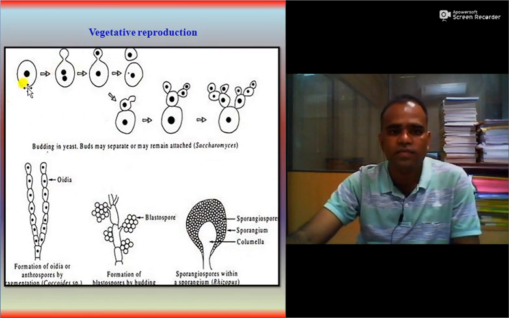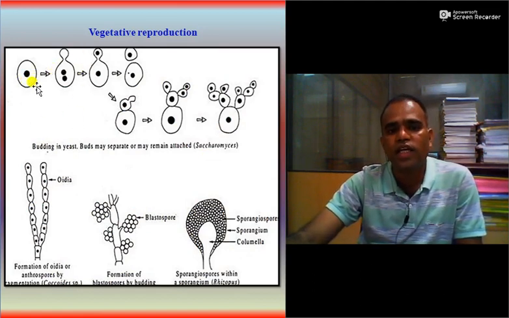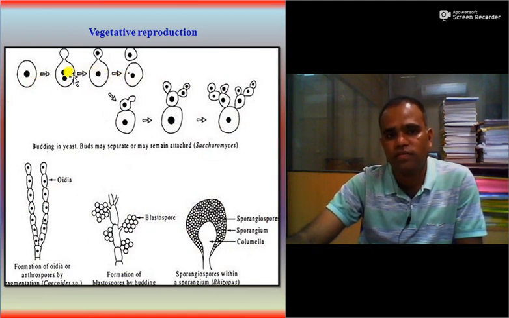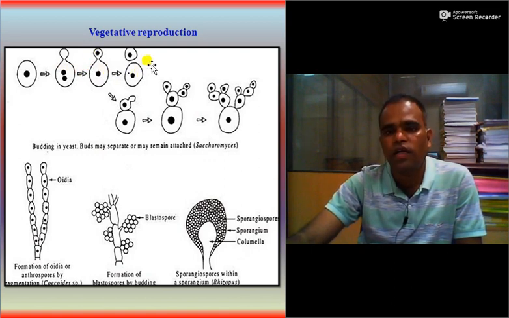You can see here, budding in yeast. The bud may separate. A daughter cell is produced and one nucleus comes into the bud, which grows to form a new offspring.